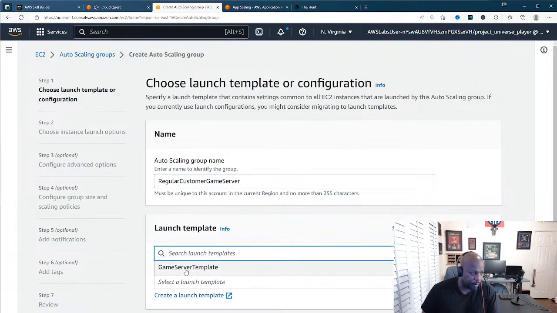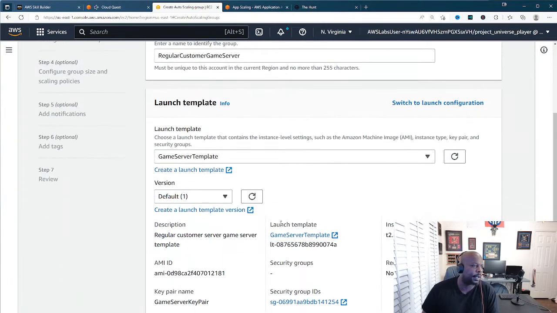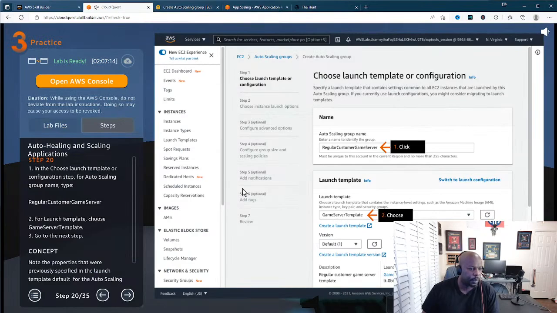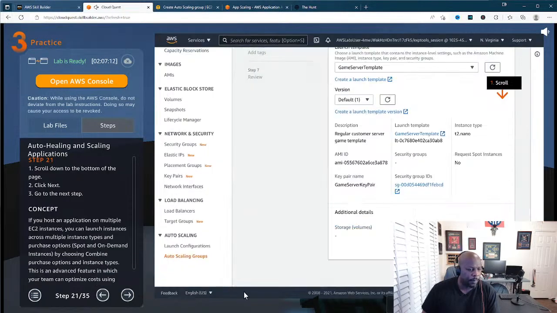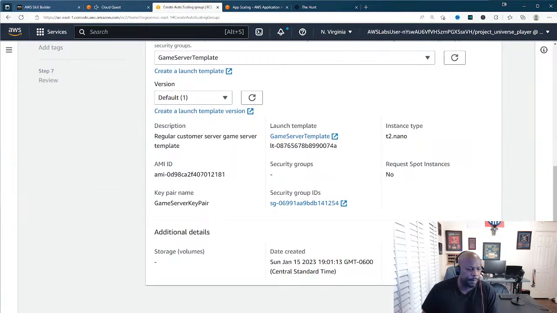The game server template is already there by default. So now let's move on. We're going to scroll down, then we're going to hit the next button.